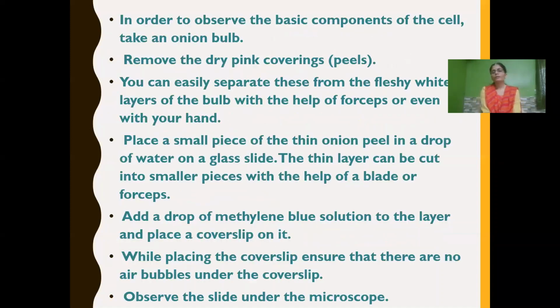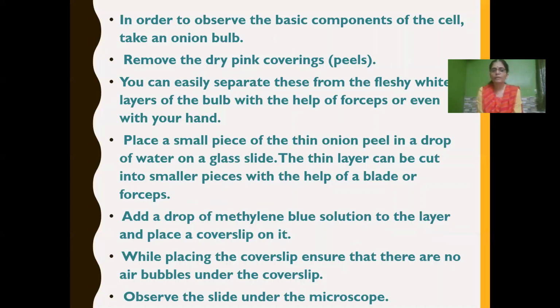In order to observe the basic components of the cell, that is, cell membrane, nucleus and cytoplasm, how do we see them? For that, let us have one activity.